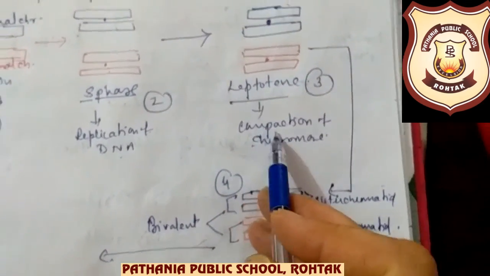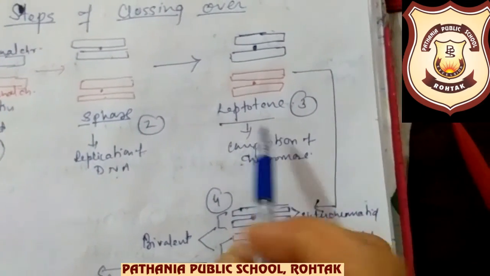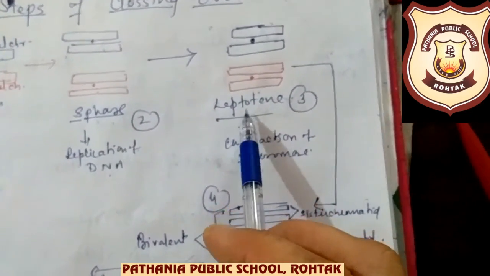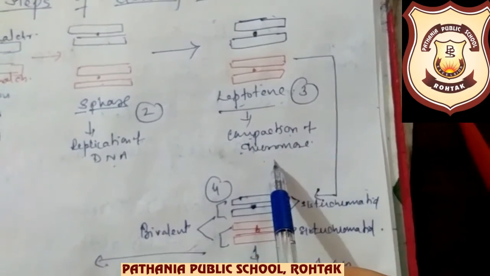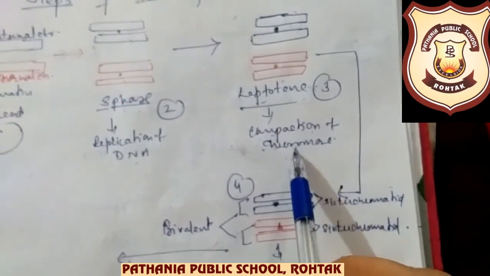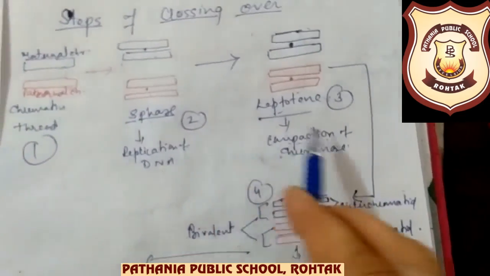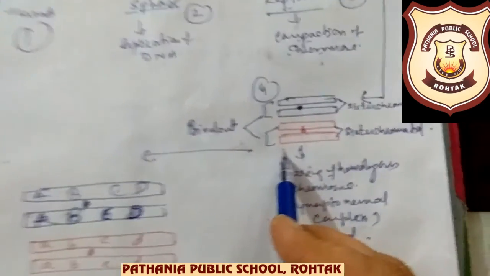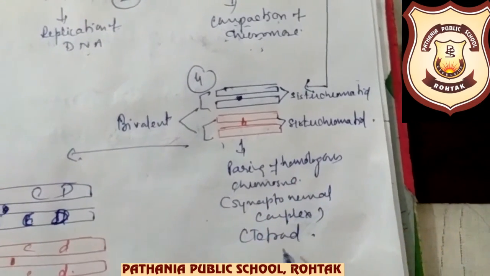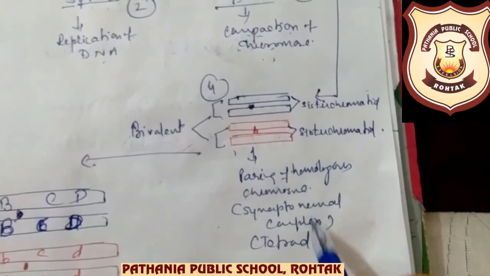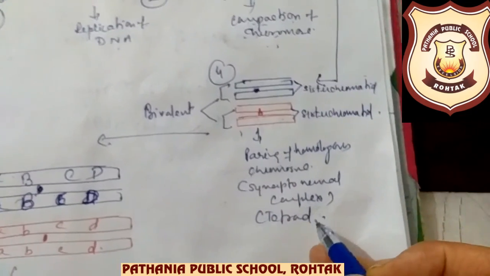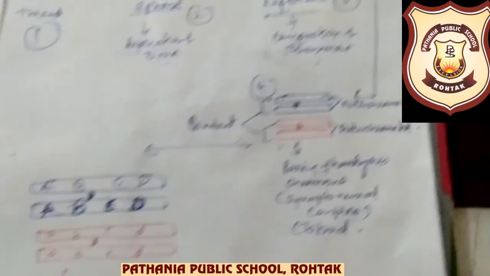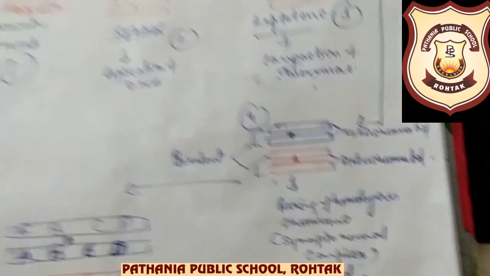So these maternal and paternal chromosomes, in the S phase each chromosome will divide into two sister chromatids. This paternal chromosome will also divide into two sister chromatids. Okay, replication of DNA will take place, and after that this is the compaction of the chromosome. That can be shown by little dark and short chromosome. So in leptotene, the compaction of chromosome has taken place. Okay, I am showing you the diagram this way systematically.